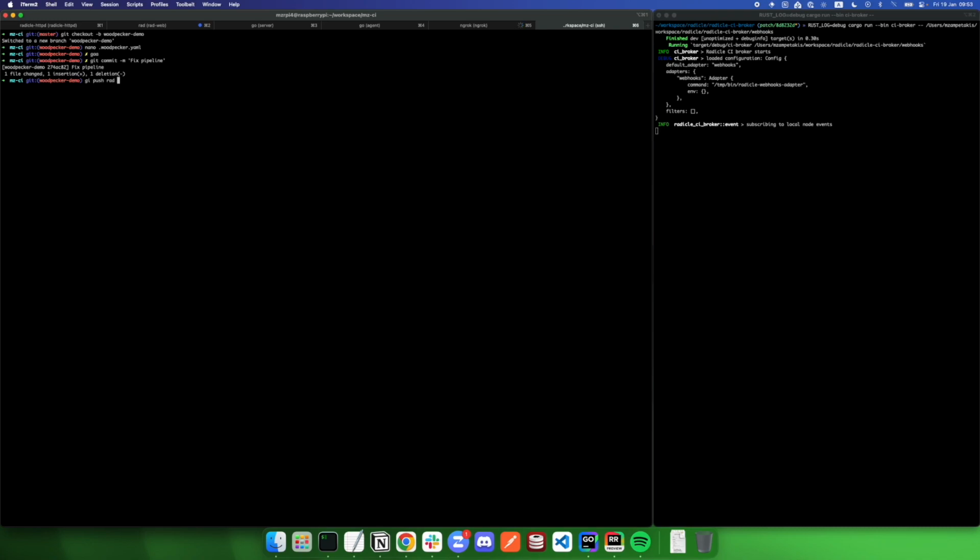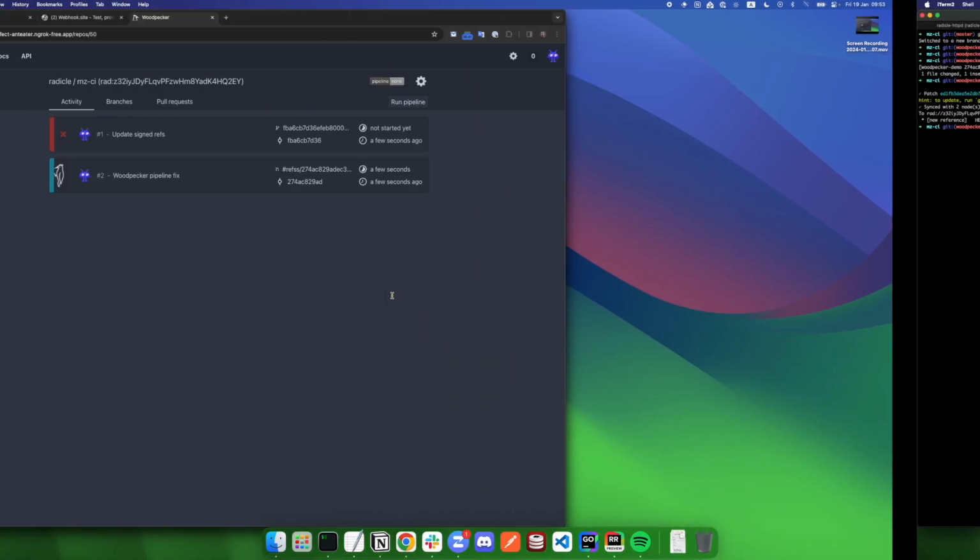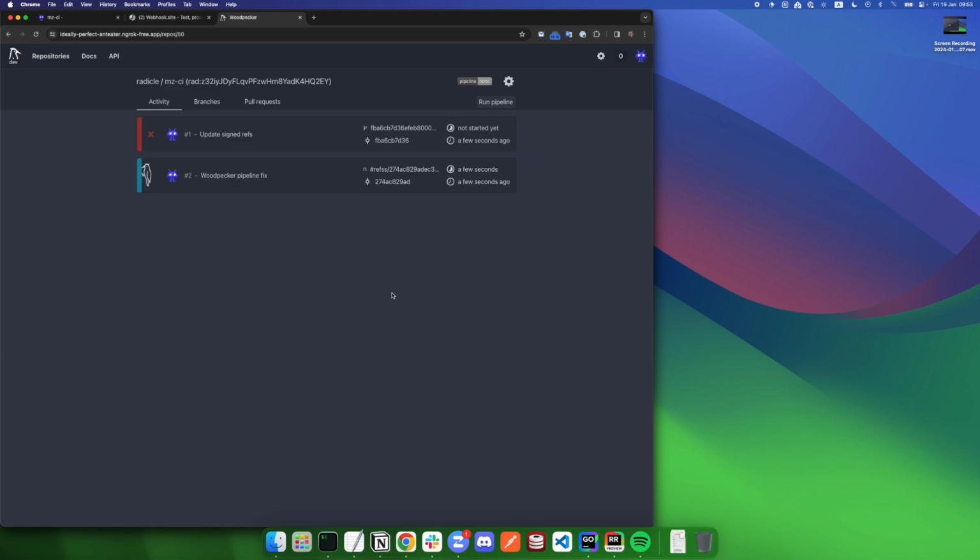Typo. Git push rad. Woodpecker pipeline fix. Alright, we see that the broker invokes the registered webhooks, and back to the Woodpecker, we can see that immediately we have two pipelines running.